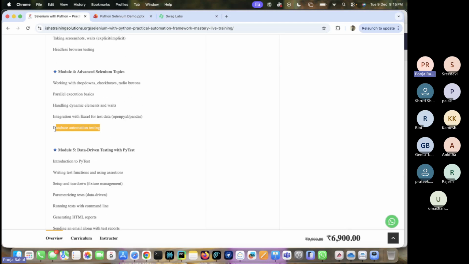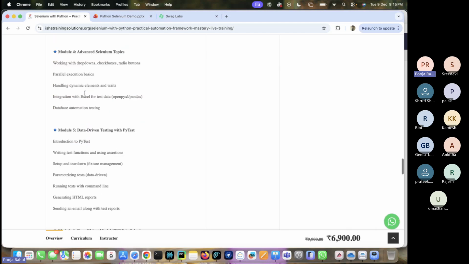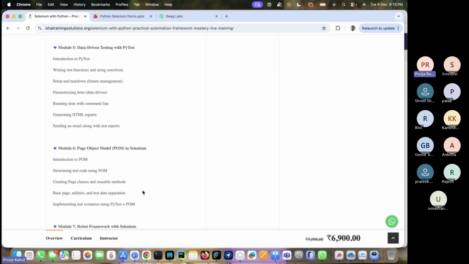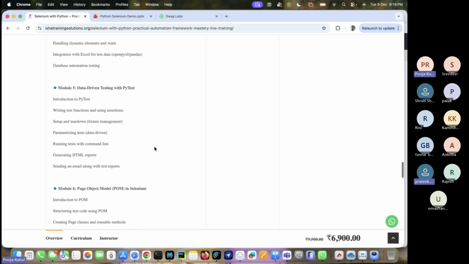I mentioned it here, but we are not going to discuss it as a separate topic here. We are going to discuss it inherently. In the same way, we are going to discuss API testing as well. How we can use the GET method, how we can POST with the payload, everything we are going to discuss. As I mentioned, using JSON files, we are going to work with API testing as well. Yes, we are writing the test cases for API testing, and regression. Exactly. Even database testing we are covering here.